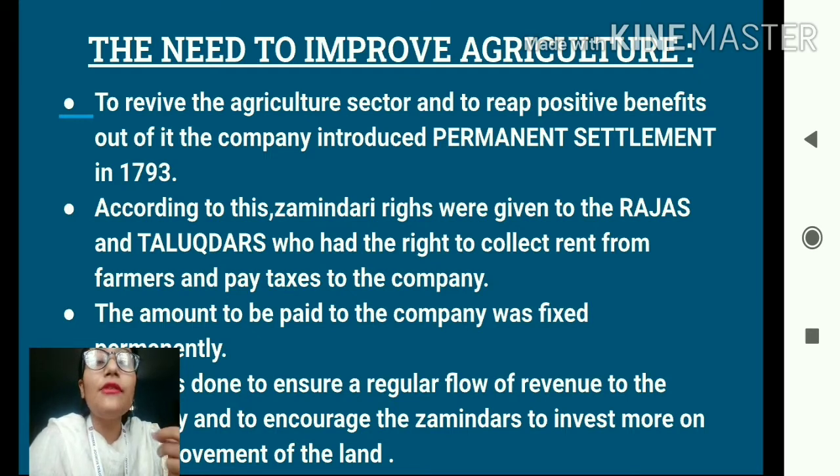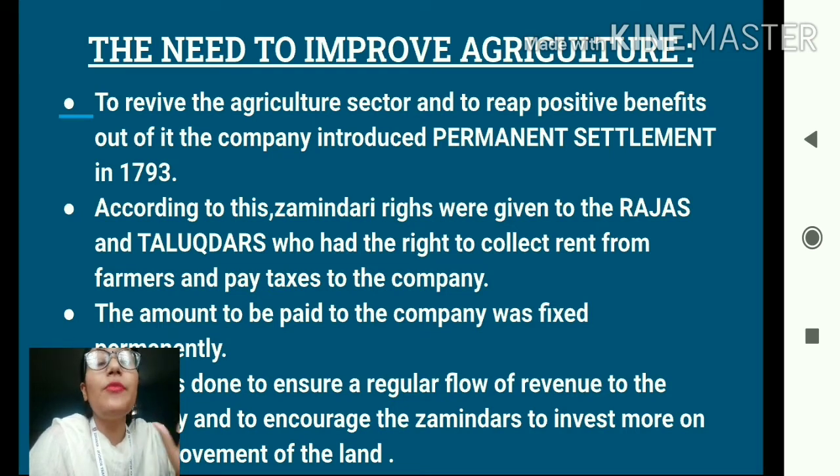So that means if there is an increase in agricultural productivity, who will reap benefits out of it? The zamindars, isn't it? Because the company will get a fixed amount no matter how much the productivity is, but the ones who will be enjoying this improved productivity are the zamindars. So zamindars had the incentive to invest more and more on improving the quality of land so that they can enjoy more productivity, so that they can enjoy more income.